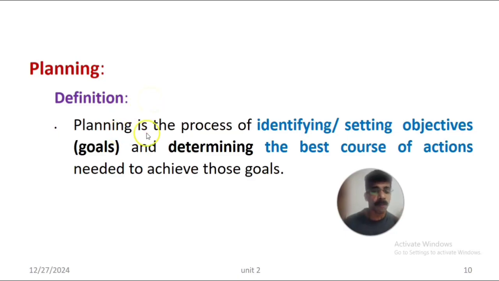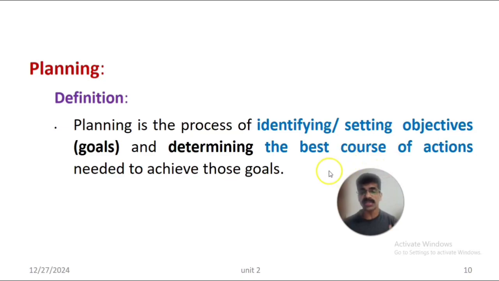Definition of planning. Planning is a process, a series of steps. Planning is the process of identifying and setting objectives and goals, and based on the goals and objectives, determining and deciding the best course of action, the best activities or functions.